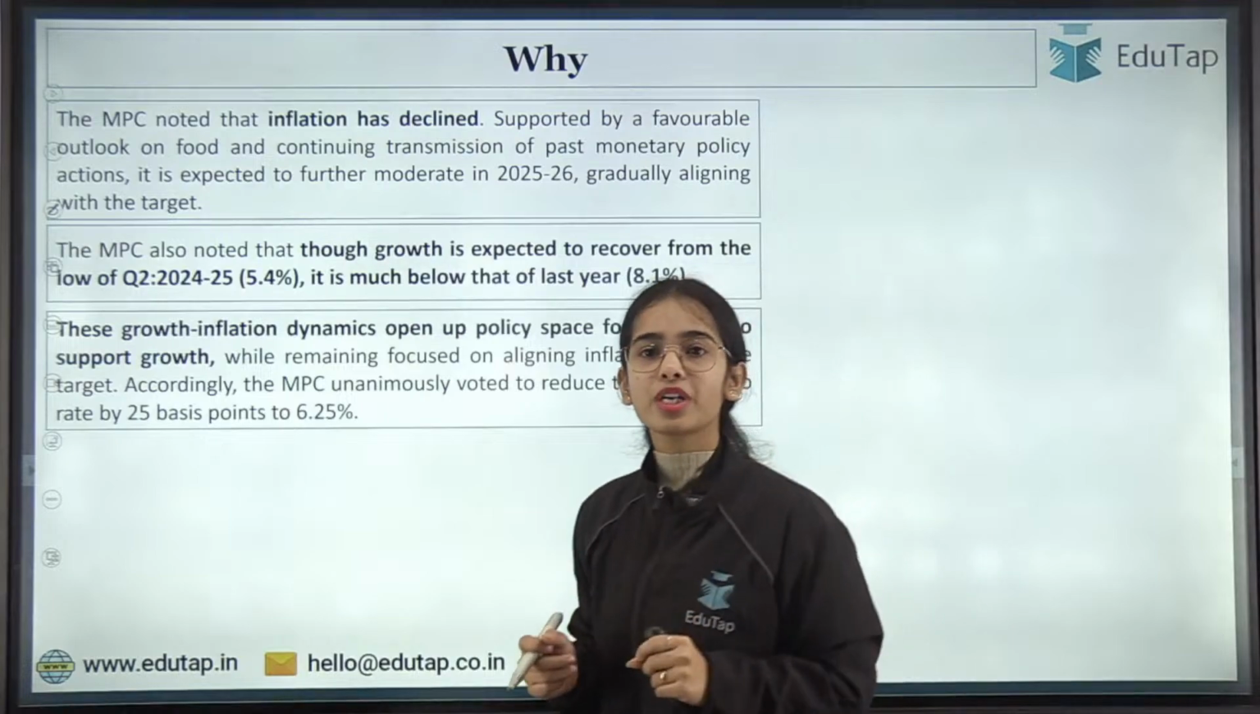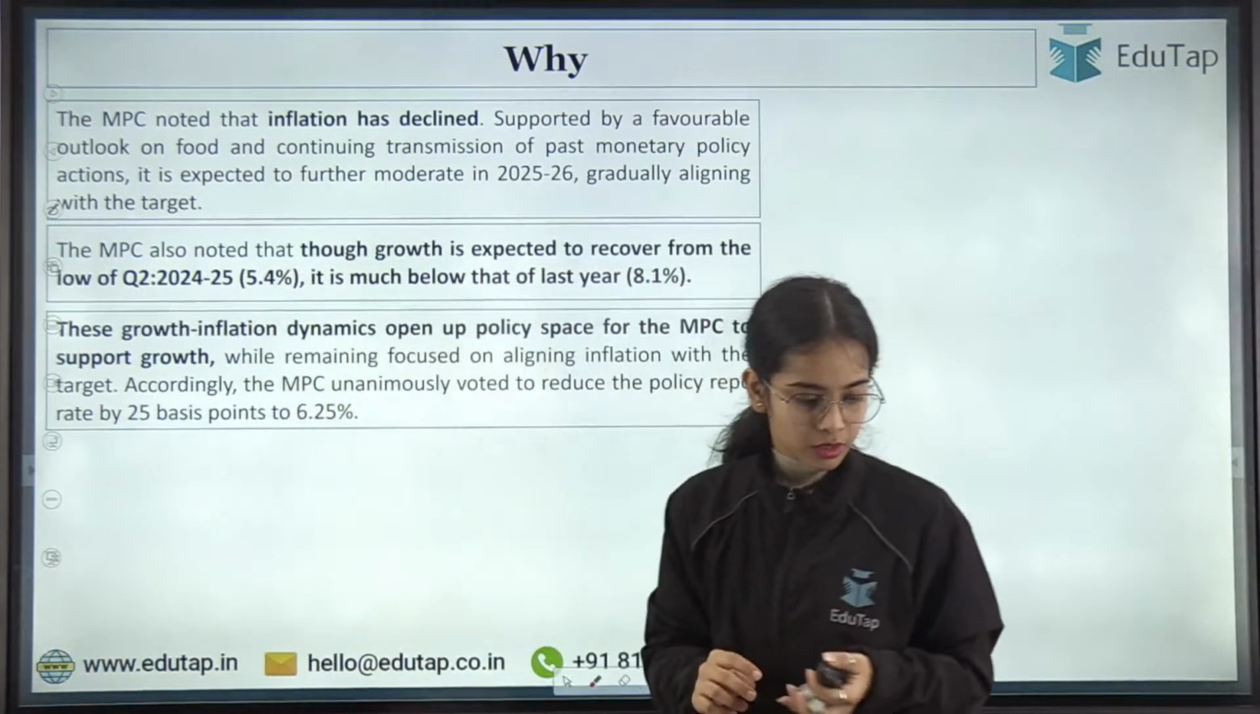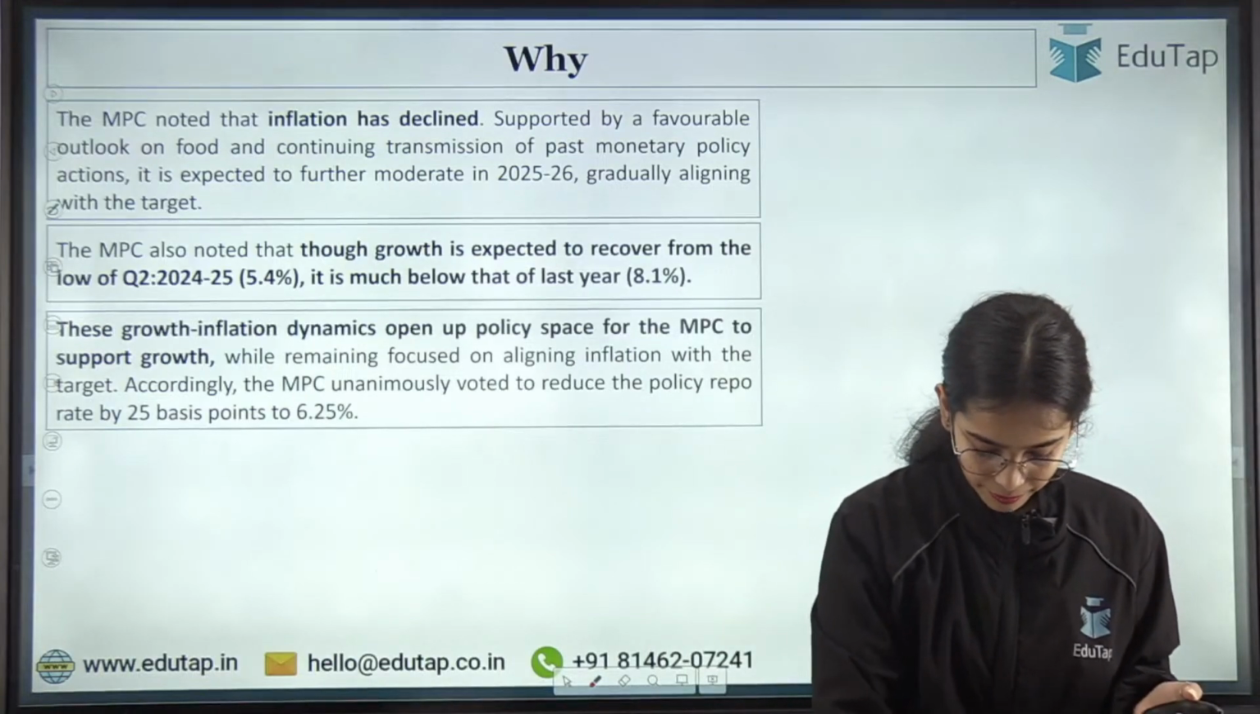Why neutral monetary policy stance then? Till now, any confusion? Anyone has?